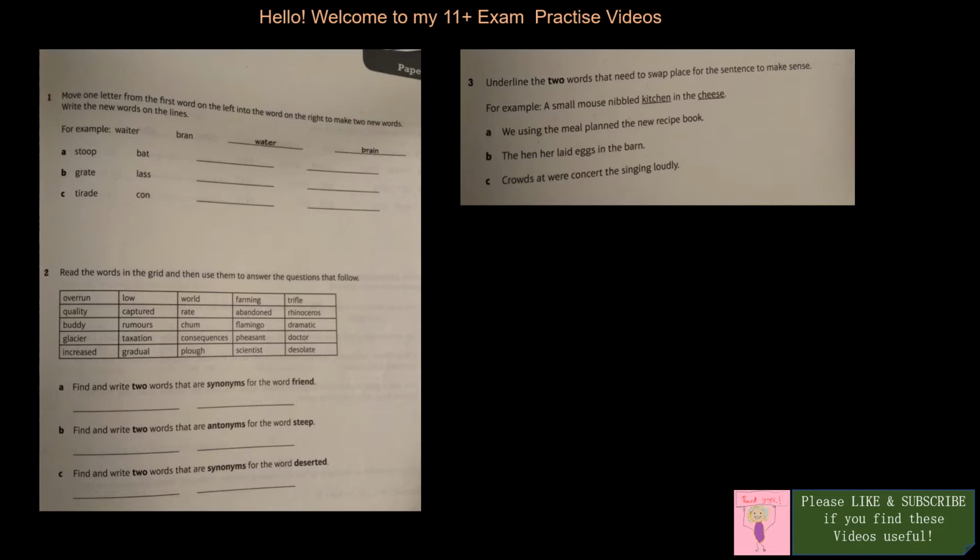Let's get started. The first one is: move one letter from the first word on the left into the word on the right to make two new words. Okay. So it's stoop and bat. If I move the O this side, it will be stop and boat.